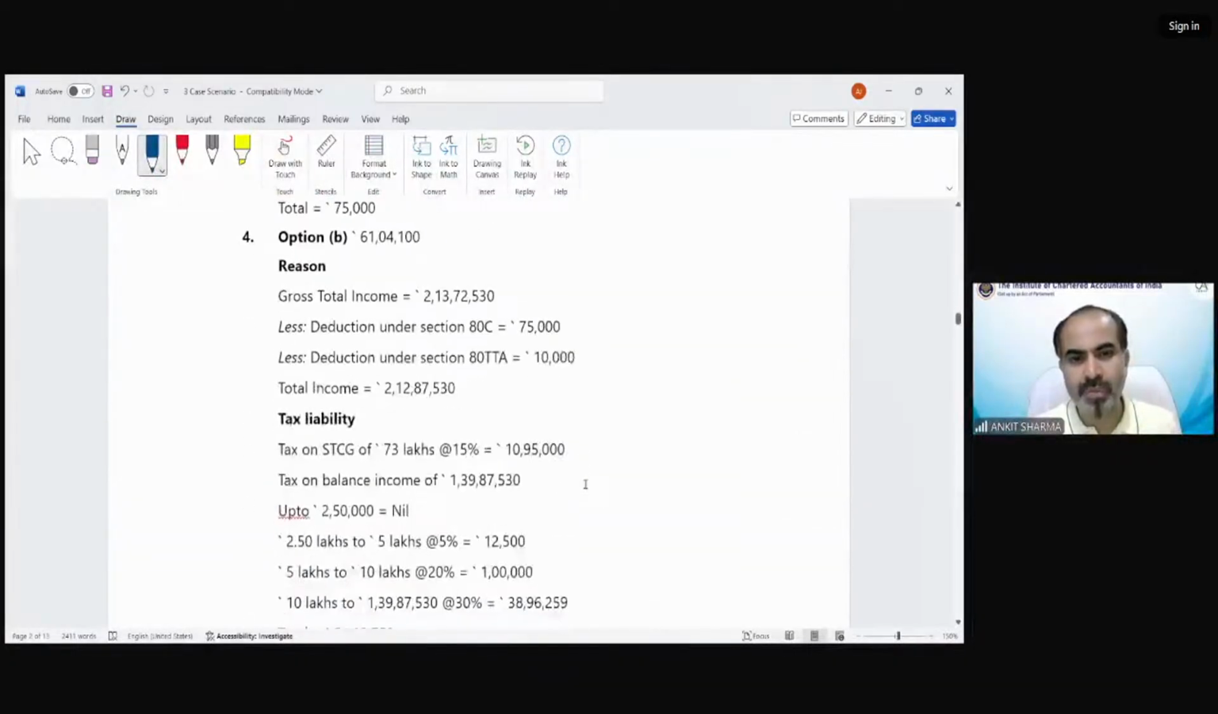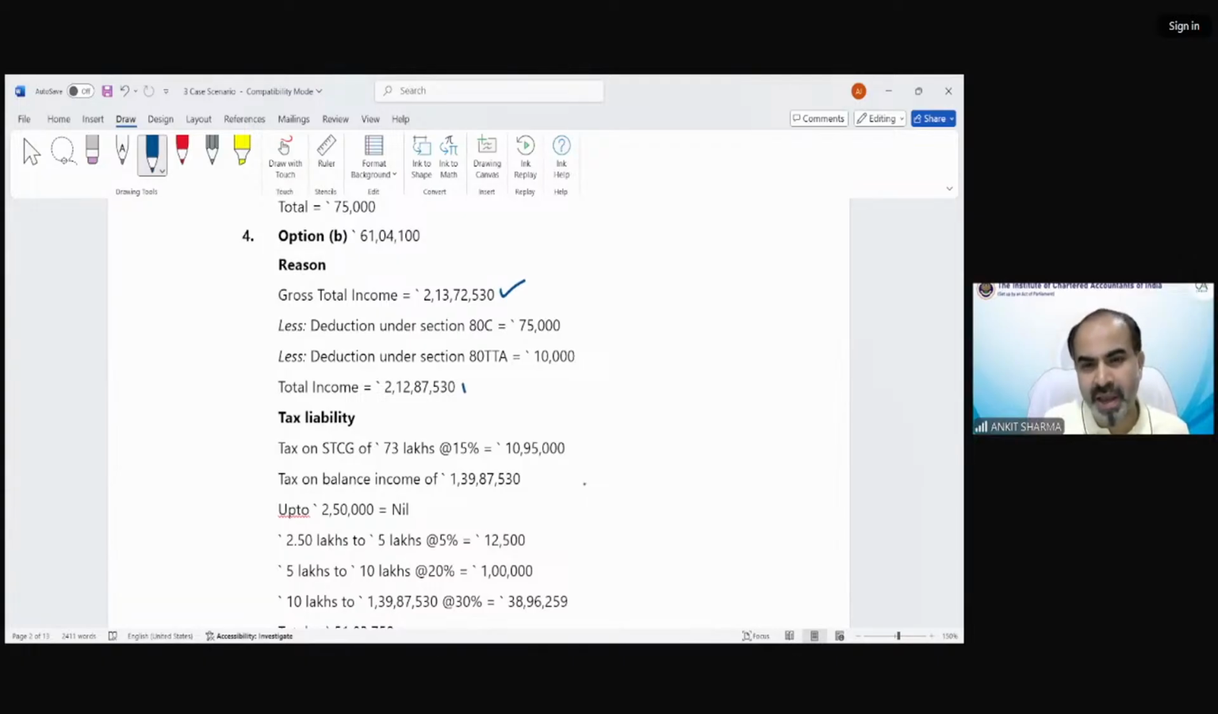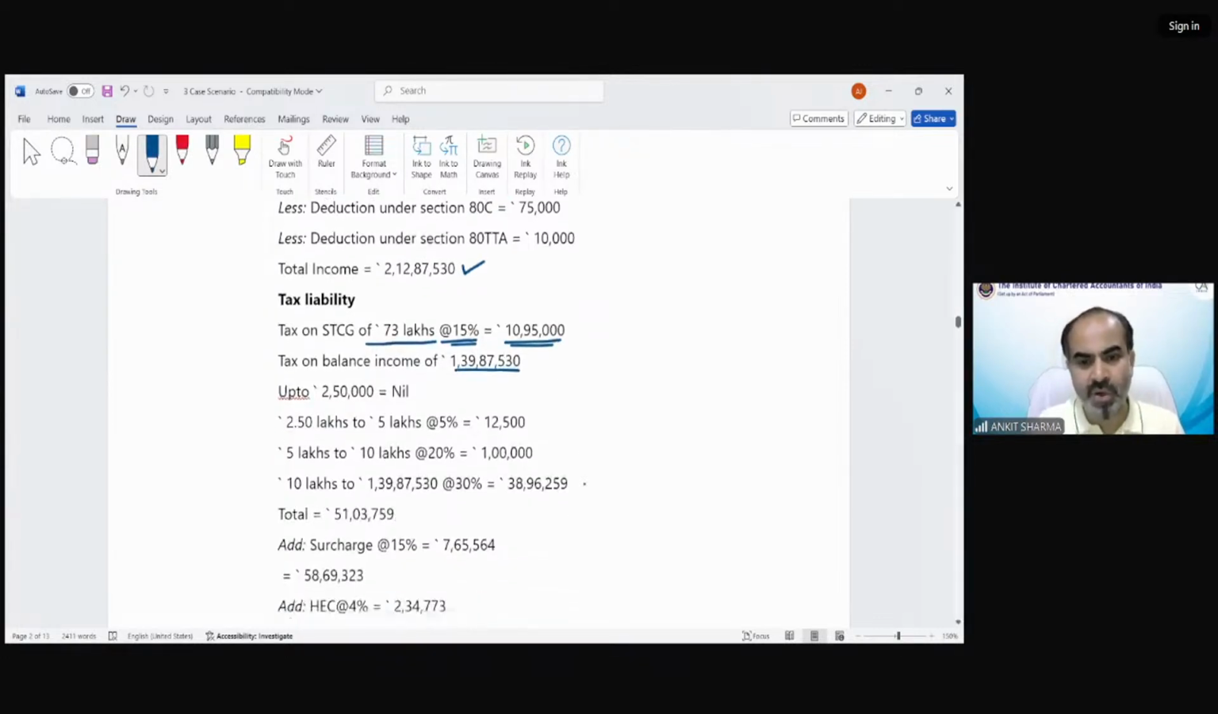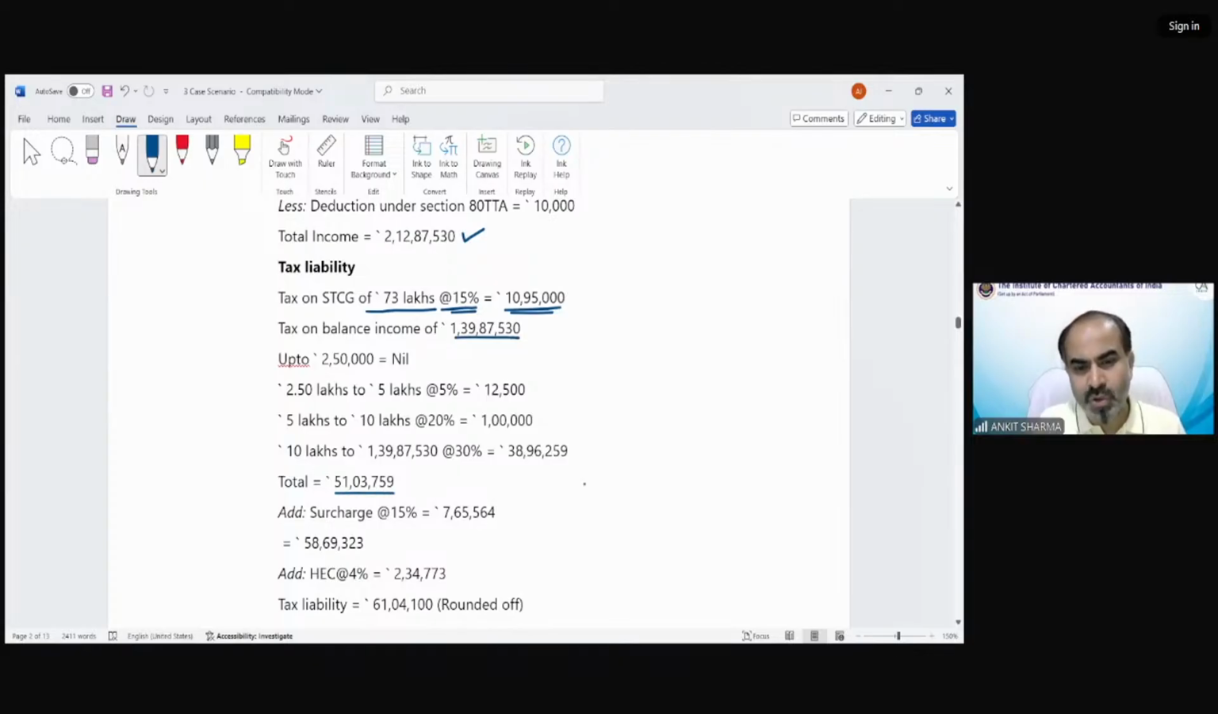Tax has been also discussed over here. That was my gross total income. Now this is my total income. The short-term capital gain was 73 lakh at the rate of 15%, on which the tax would be 10,95,000. On the balance income, the tax liability would be 139,87,530, that would come 51,03,759. Surcharge we do need to add. Then cess, and the liability would be 61,04,100. That would be my tax liability in this case.